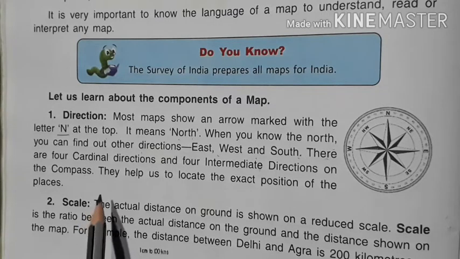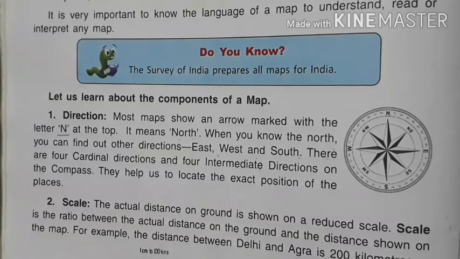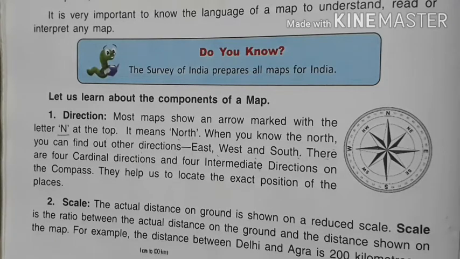Come on to the next. They help us to locate the exact position of the places. When we have exact information about the place, that it is on the northeast side, and if we have the information regarding the directions, that is north, south, east and west, then we can easily find the place on the basis of their direction.